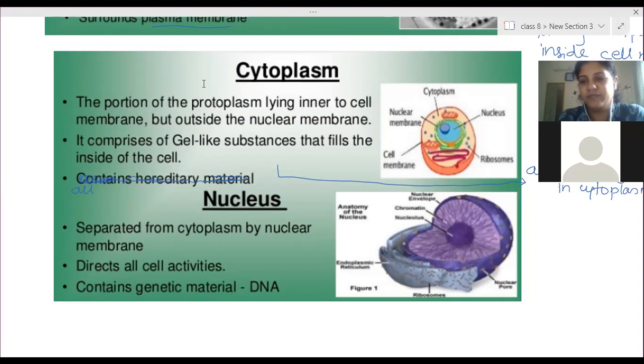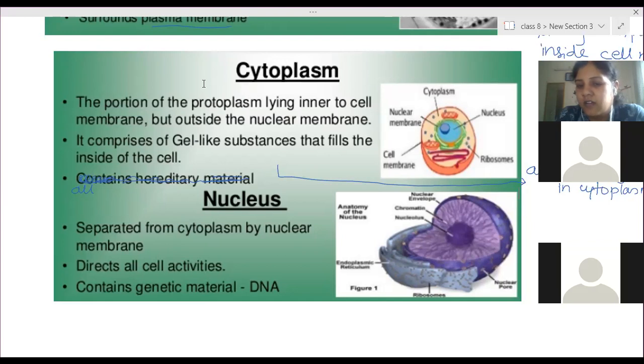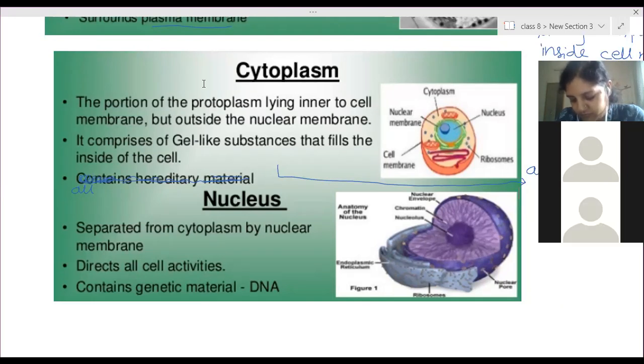Mohit? Ma'am, we made a diagram of the cell. Then we wrote about the main components of the cell. So what are the components we have learned? Ma'am, we have learnt about cytoplasm, cell membrane, cell wall. Okay, only these three we have written, right?